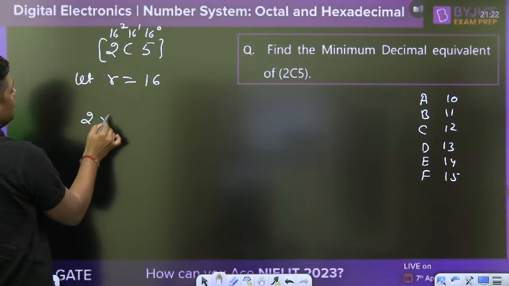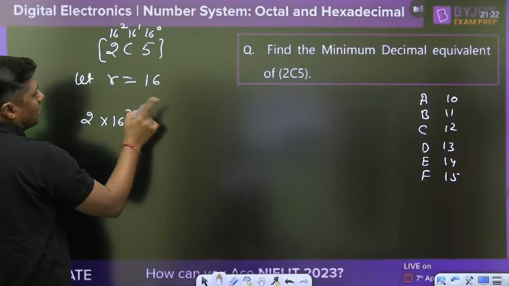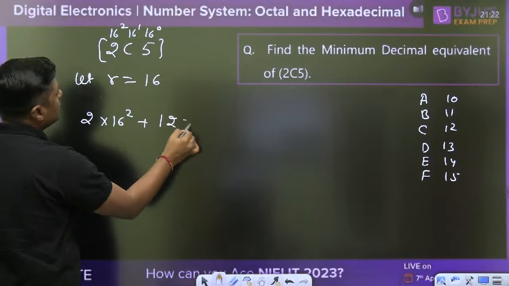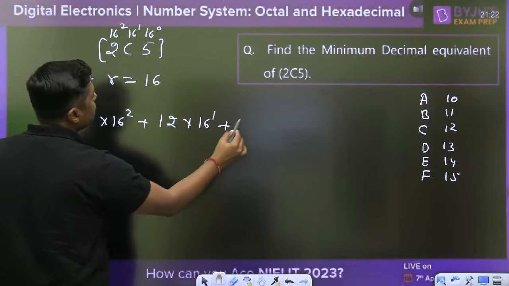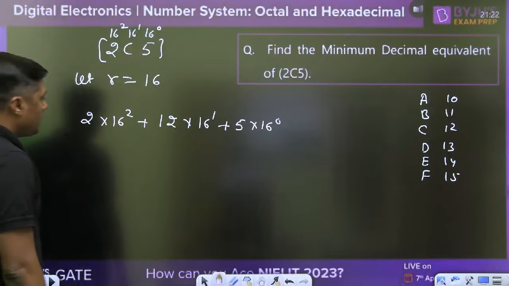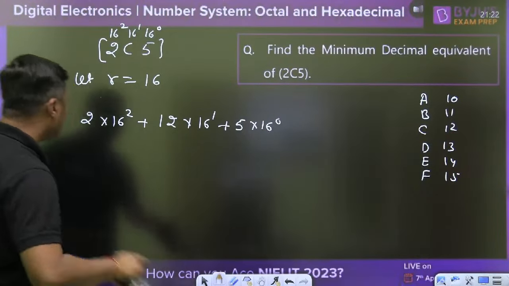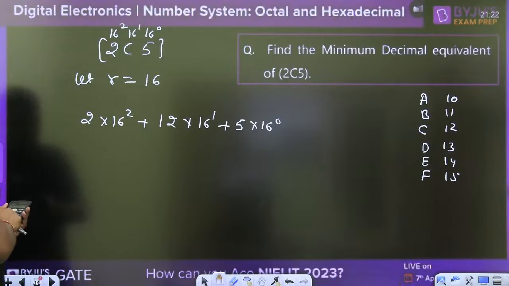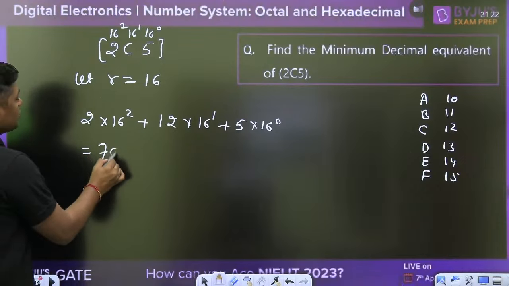It will become 2 into 16 square plus C, already I have given C is 12, into 16 to the power 1 plus 5 into 16 to the power 0. Now you can find the value. 16 square is 256 into 2 plus 12 into 16 plus 5, and you will get the answer 709.